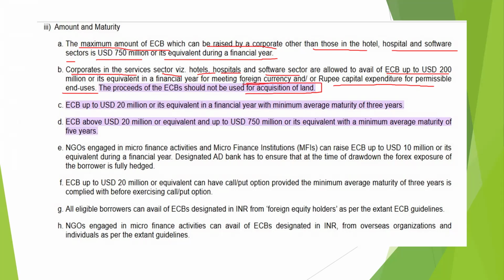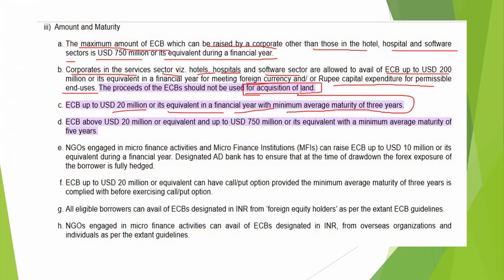So you can remember that ECB money should not be used for the acquisition of land; for other purposes it can be used. So these corporates can do up to $200 million.